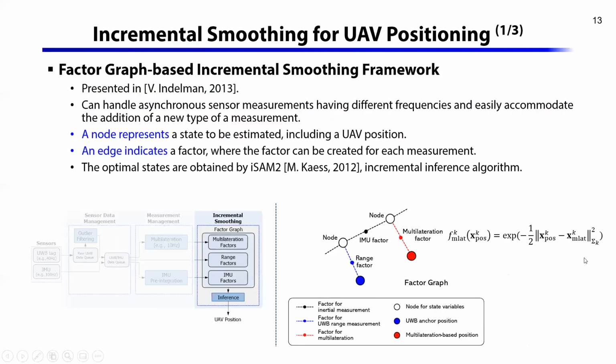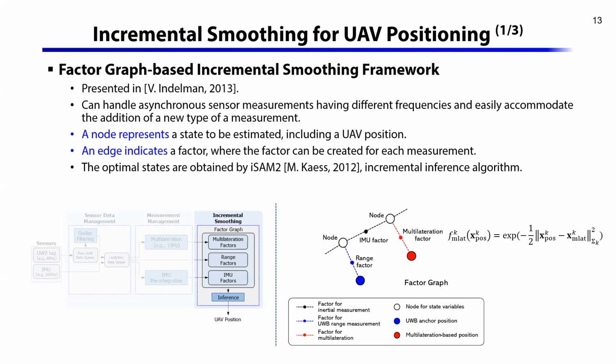To estimate the 3D position of the UAV, we adapted the vector graph-based incremental smoothing framework, as it can handle asynchronous sensor measurements having different frequencies, and it can also easily accommodate the addition of a new type of measurement. In the vector graph framework, we construct the vector graph encoding the connectivity between states to be estimated and available measurements. A node represents a state to be estimated, including the UAV position, and edges indicate the vector, where the vector can be created from each measurement.